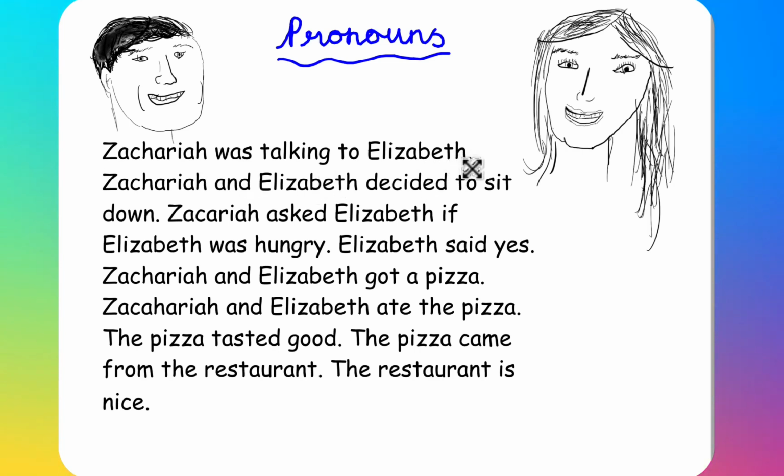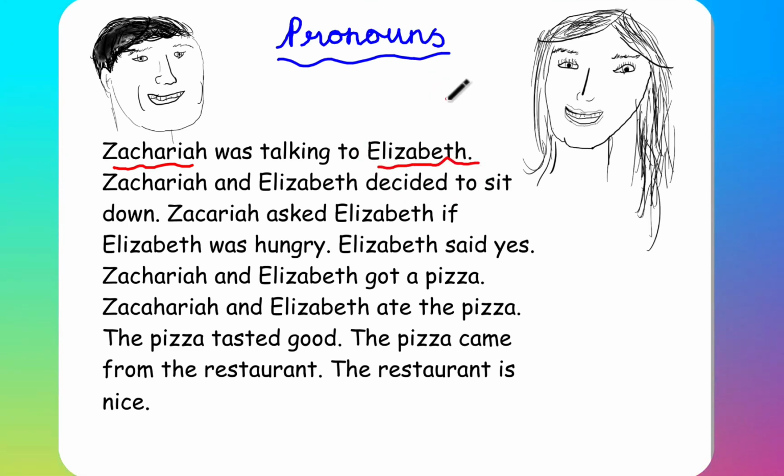Zachariah was talking to Elizabeth. Zachariah and Elizabeth decided to sit down. Zachariah asked Elizabeth if Elizabeth was hungry. Elizabeth said yes. Zachariah and Elizabeth got a pizza. Zachariah and Elizabeth ate the pizza. The pizza tasted good. The pizza came from the restaurant. The restaurant is nice.